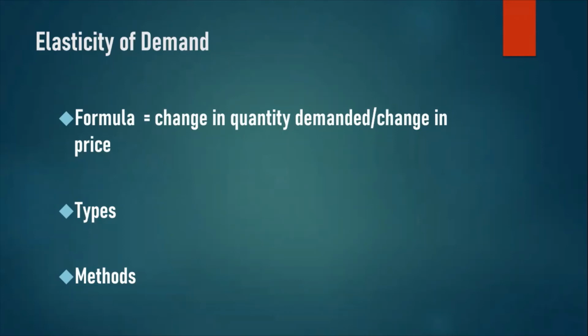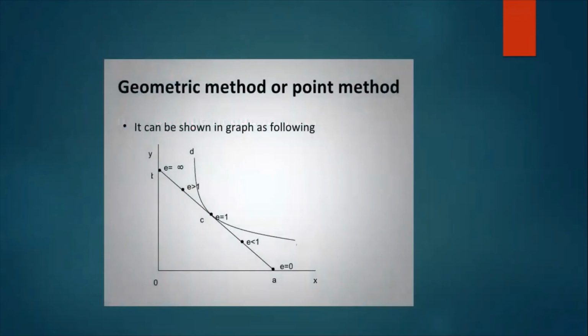Now, what are the methods by which elasticity of demand can be measured? Primarily, two methods are largely followed. One is the point method of measuring elasticity, another is the arc method. Here, we have considered a graph where the price elasticity of demand is measured through the point method. As you can see from the graph, the middlemost point, which is depicted by E, is equal to 1.